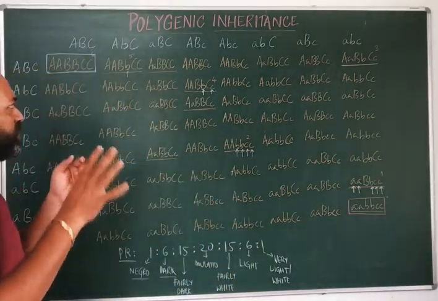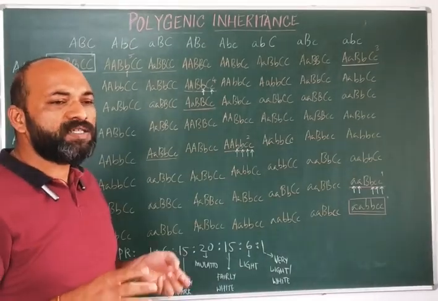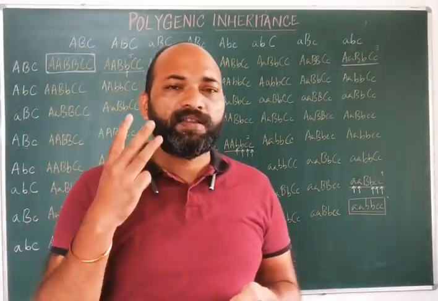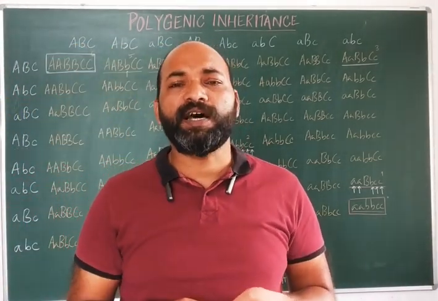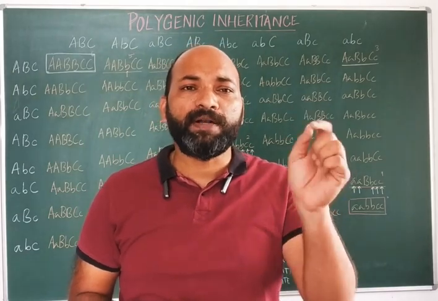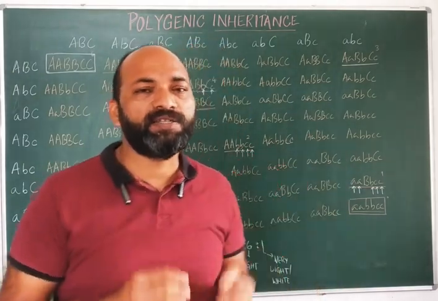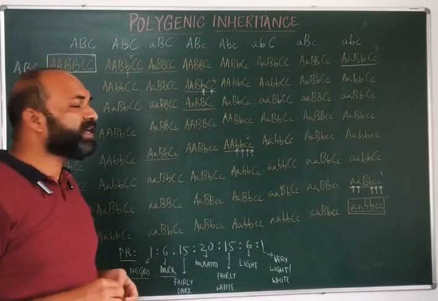That is in the skin color. So this is all about polygenic inheritance, where 3 genes or more than 3 genes are controlling one particular character. So that is all about polygenic inheritance.